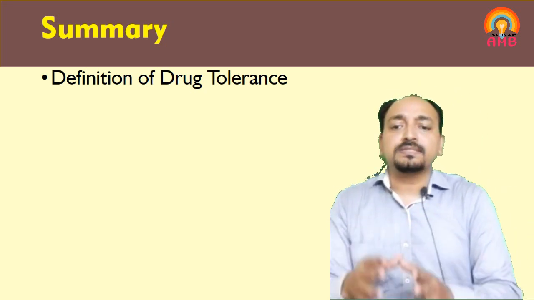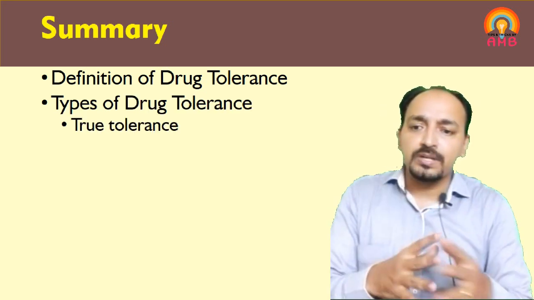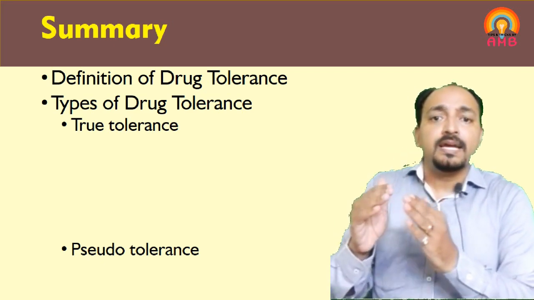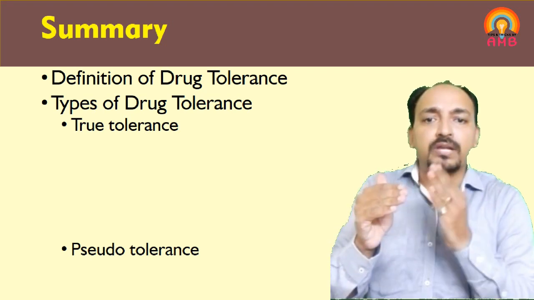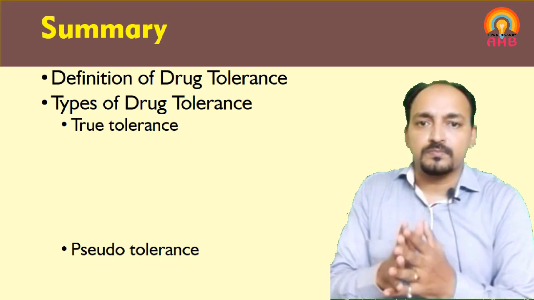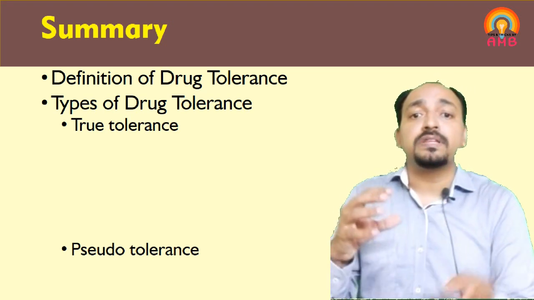Then we discussed types of drug tolerance as true tolerance and pseudo tolerance. In true tolerance, we discussed that if true tolerance is developed for a particular drug in a particular individual, it is developed if the drug is taken by any route. So it is not related to the route of administration, it is related to the drug.